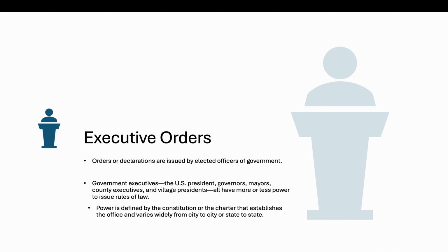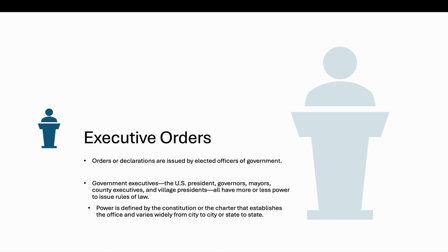But the power of the elected officials in those jurisdictions is ultimately defined by the Constitution of that body, right? So if it's at the state level, again, the state constitution, or at the federal level, it would be the federal constitution.